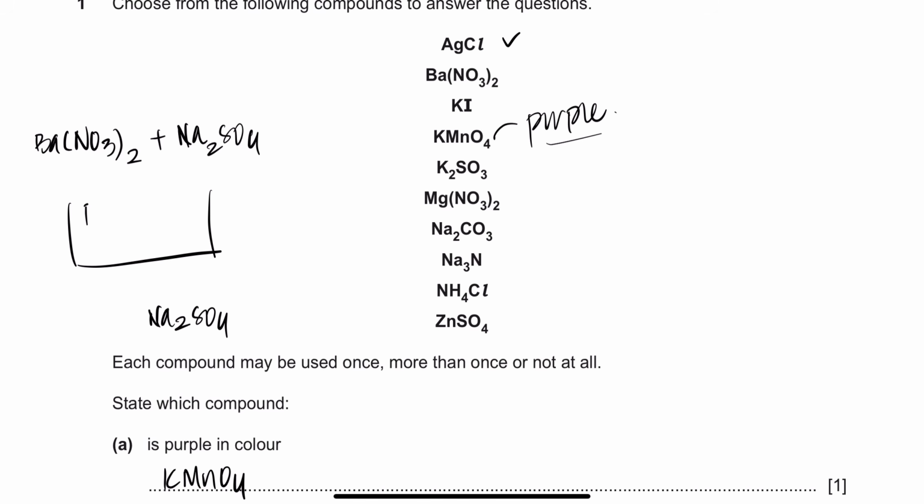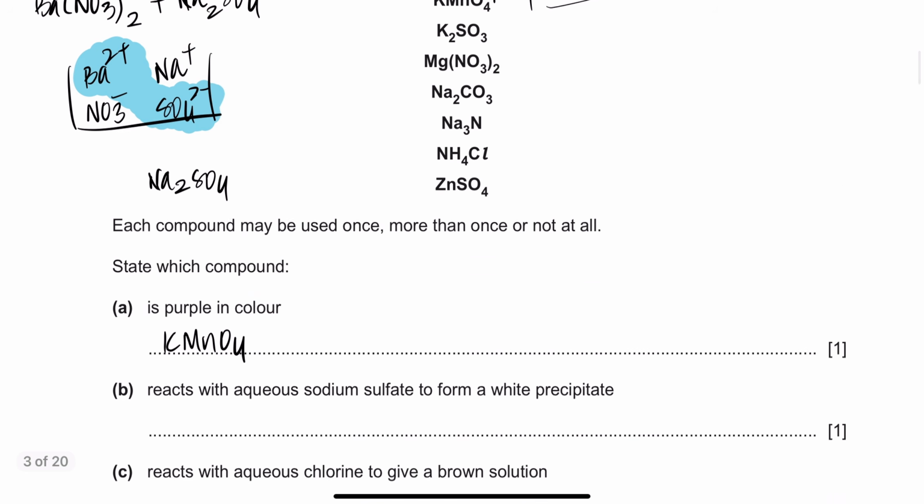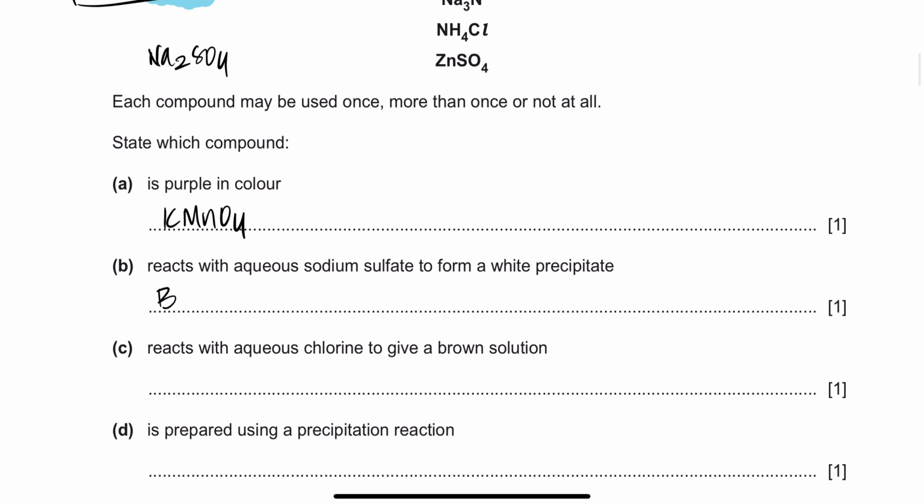So if you add both of these in water, you have Ba2+, NO3-, Na+, SO4 2-, and you realize since barium and sulfate, if they come together, they will make a white precipitate. Why? We even did the test for sulfate ions. We add barium nitrate to it. Why? Because barium sulfate is an insoluble white solid, right? So that is actually our barium nitrate right here. Ba(NO3)2. If you add barium nitrate, it will form a white precipitate, right?